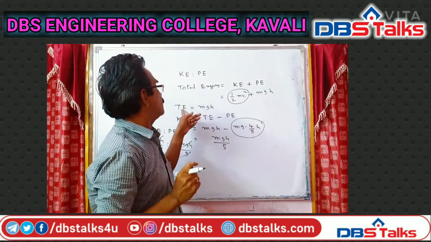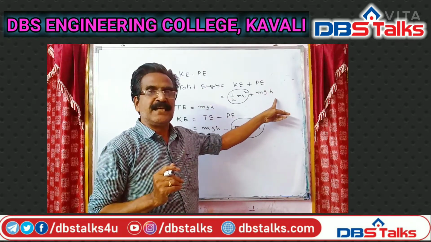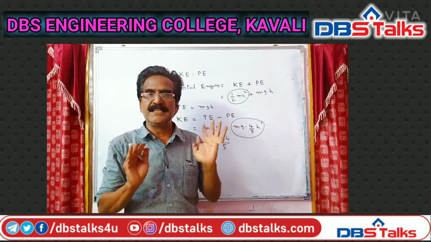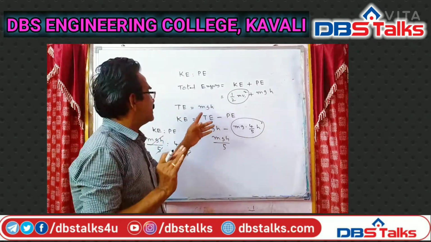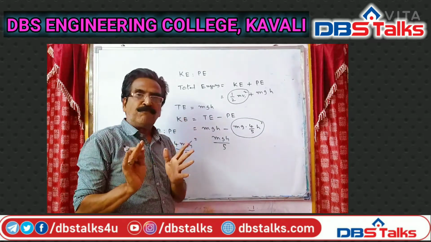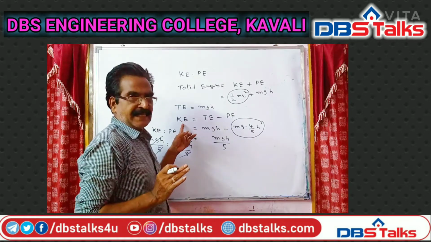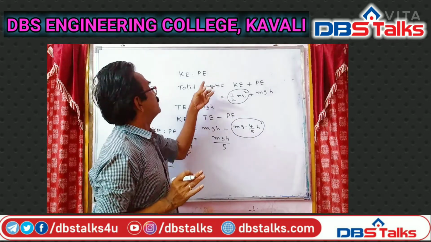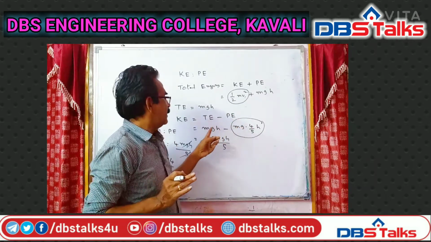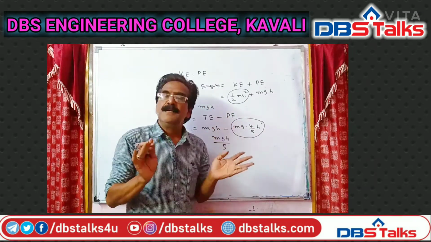When the stone reached the maximum height h, its velocity becomes 0 and the total energy becomes equal to its potential energy. So the total energy is equal to mgh.